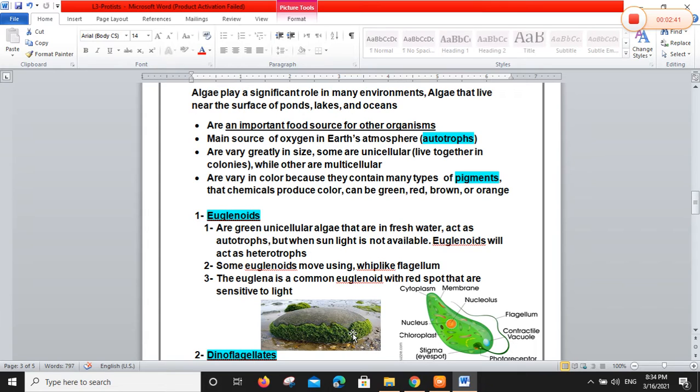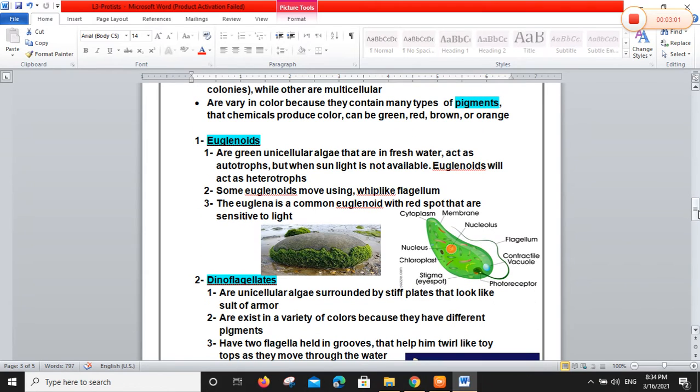Okay, but when sunlight is not available, euglenoids will act as heterotrophs, which means they depend on other organisms for food. Number two, some euglenoids move using a whip-like flagellum, like flagellates in animal-like protists, like bacteria. Yes, look at the nucleus that characterizes protists as eukaryotes.